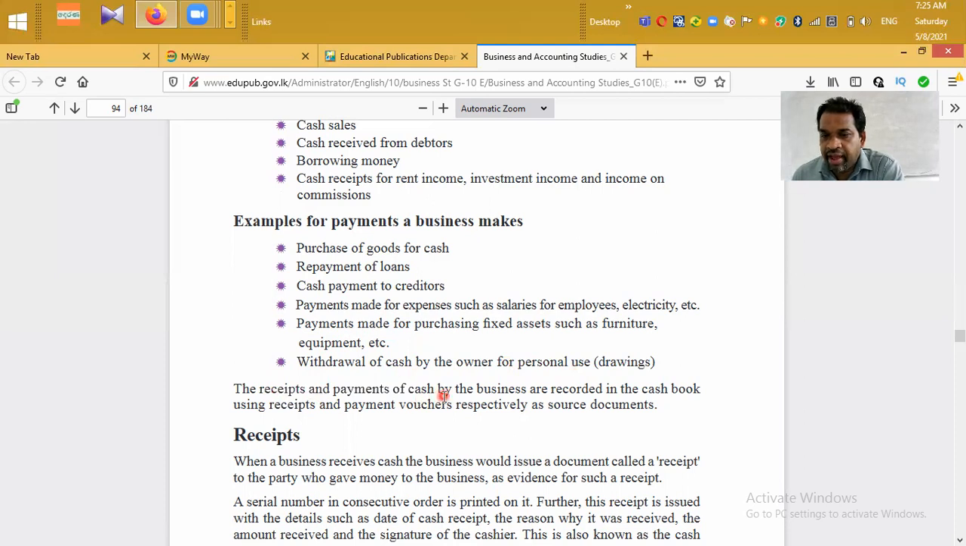The receipts and payments of cash by the business are recorded in the cash book using receipts and payment vouchers, respectively, as source documents. When they record cash receipts, the business uses a source document called receipt. The business takes all the details regarding cash receipts from receipts, and when the business records details regarding cash payments, they use a payment voucher. That is the source document to prove cash payments.